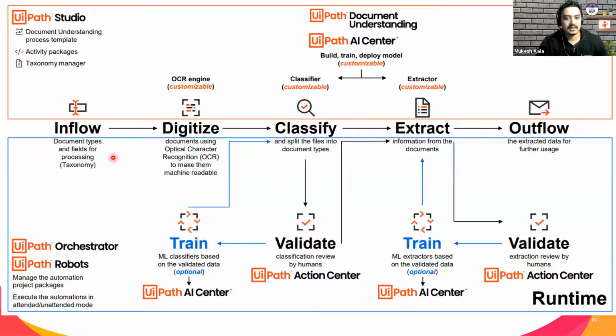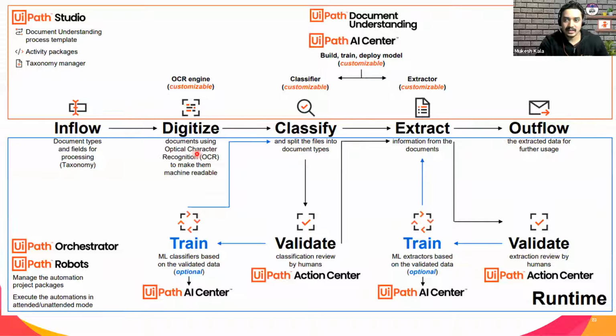So all of that is available from UiPath Studio. In UiPath Studio, you have document types, field processing, and something called taxonomy. Once this is done, all this data goes to the digitize stage. Right now, what happens in digitization? You use an OCR to make it machine readable. You have to use something called an OCR engine, which is customizable again, right? You can use your own OCR engine.